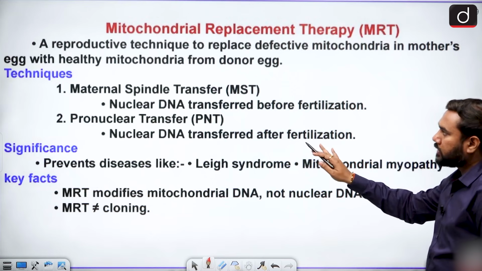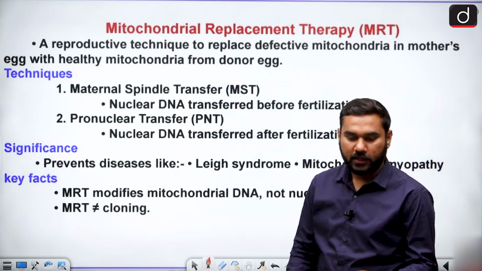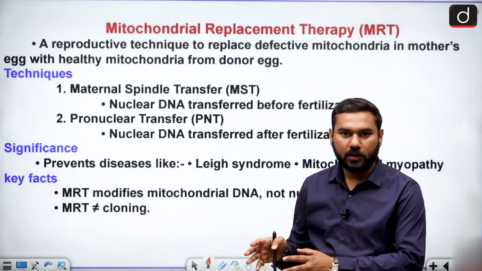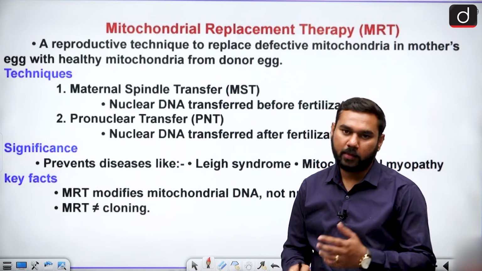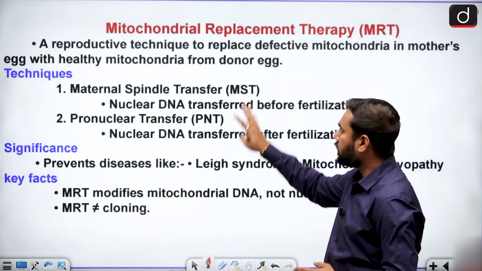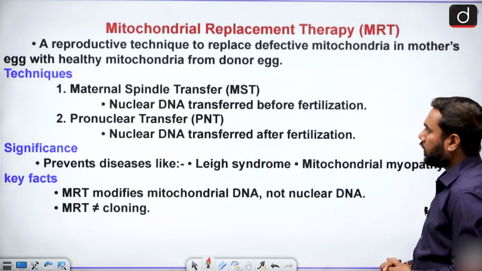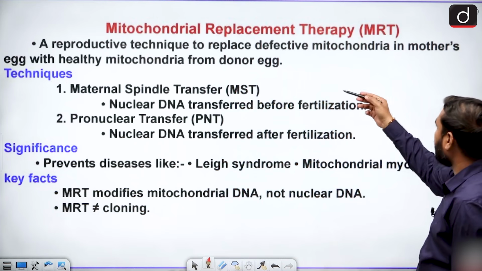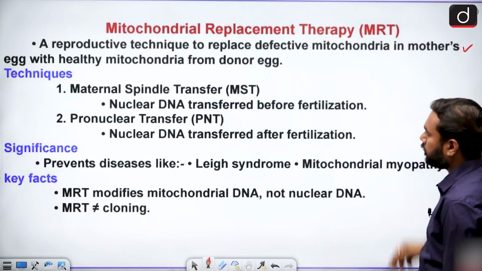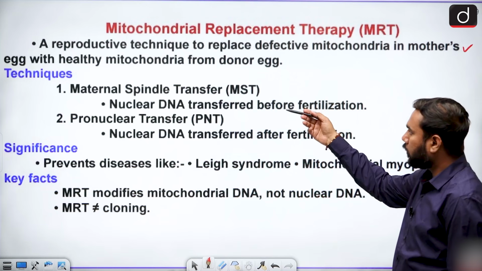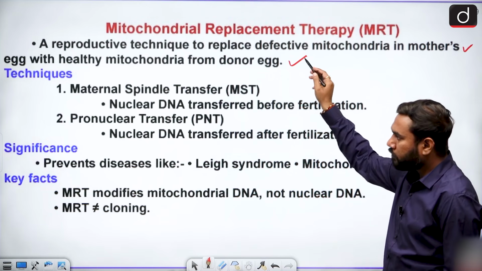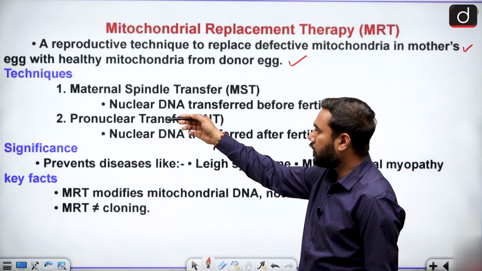This one is also known as mitochondrial replacement therapy. As you see, in a 3-parent baby, we replace the defective mitochondria with healthy mitochondria, and this is mitochondrial replacement therapy: a reproductive technique to replace the defective mitochondria in the mother's egg with healthy mitochondria from a donor egg. So we know it. What is the technique?